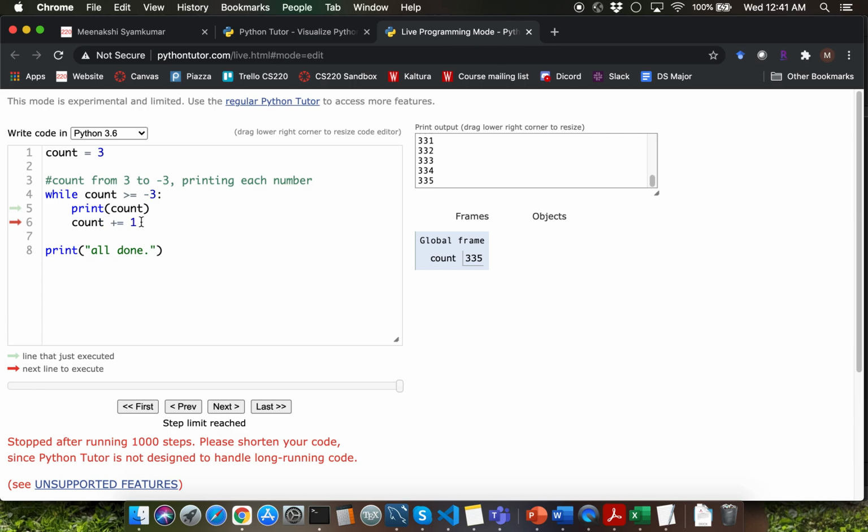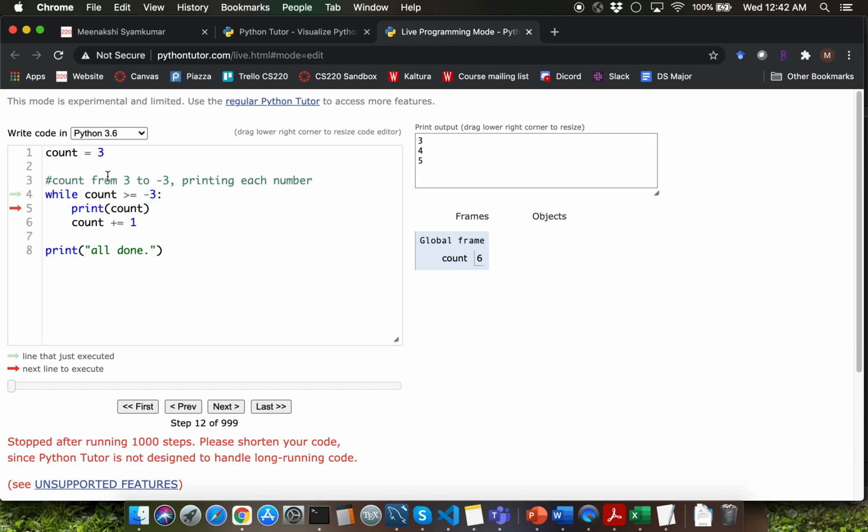Then you're incrementing count by 1. So 4 is going to be the next value for which you evaluate the condition. 4 is greater than or equal to minus 3. Then you print 4. Then you're going to increment count by 1. What's going to happen then? It's going to get incremented to 5, correct? So let's just step through the program steps here really quickly. So count is 3, you display 3, and then count gets incremented to 4, you display 4. Count gets incremented to 5, you display 5. You see the problem here, right? Your condition will never turn false because you keep incrementing the values.